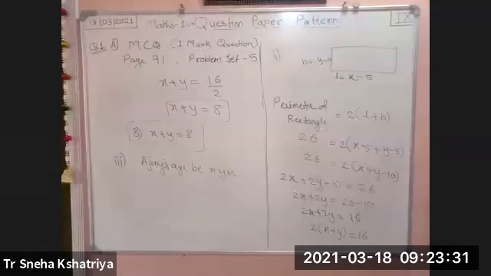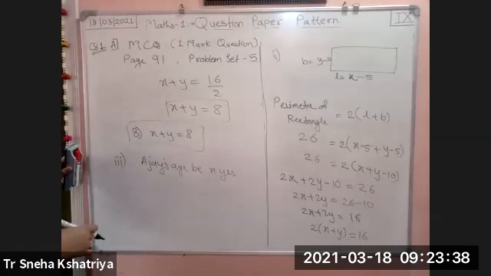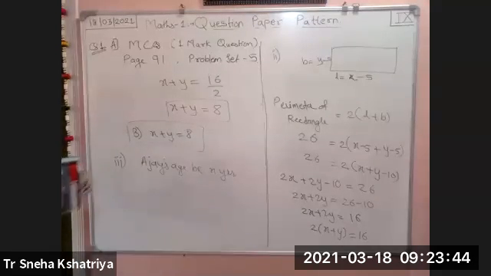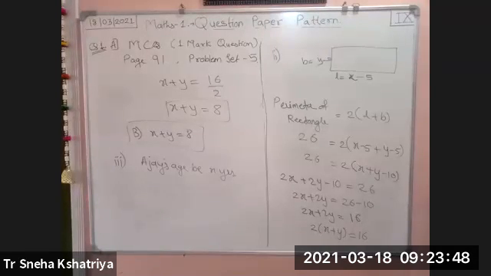Ajay is younger than Vijay by 5 years. Sum of their ages is 25. What is Ajay's age?